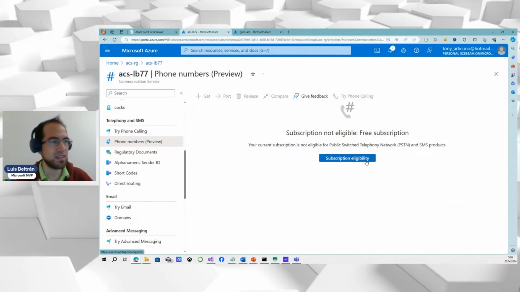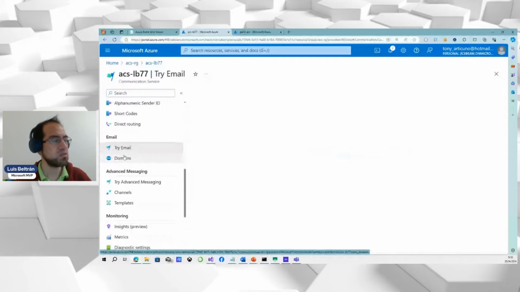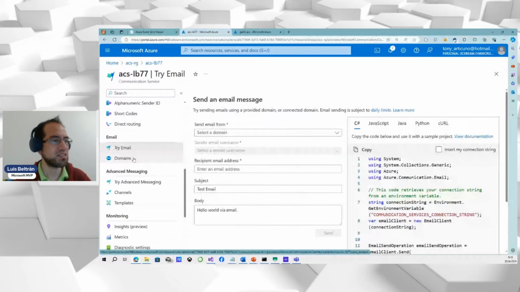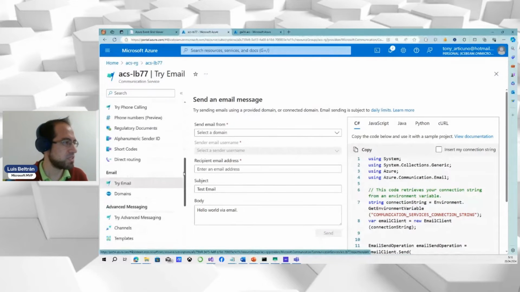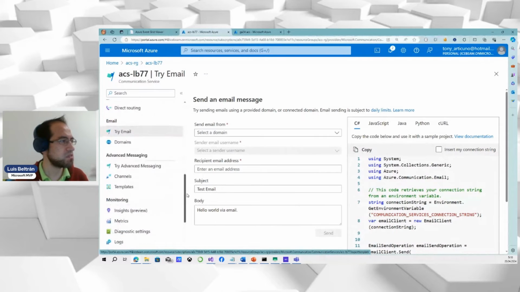As I said, my subscription is not eligible because it says free, but of course it is not free. It has credits, but I would say it is not free. But anyways, you could also create an email domain in order to send emails from your code. And you can also create a virtual account for that. There are several features. You can also integrate it with Teams, right?